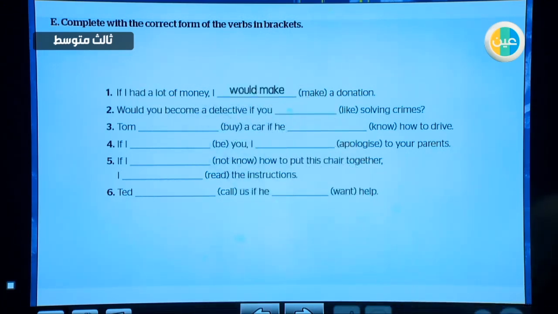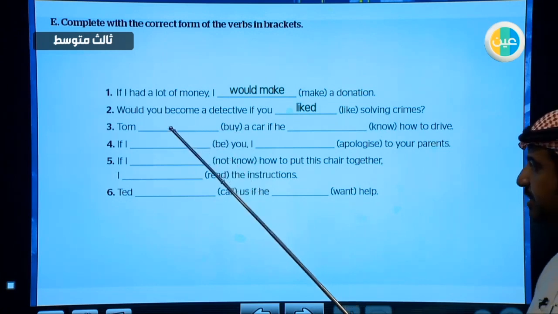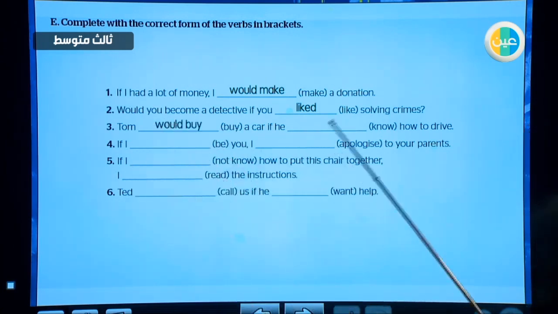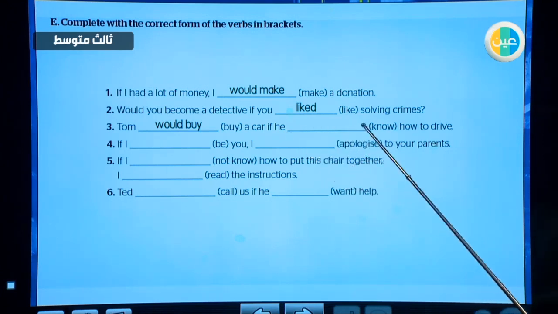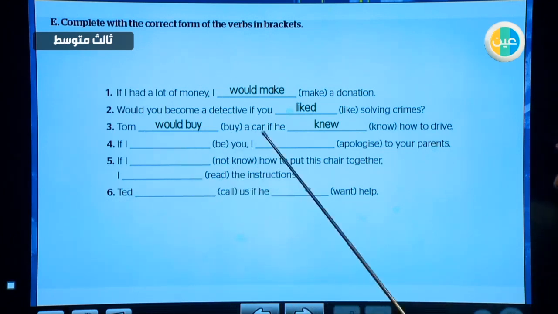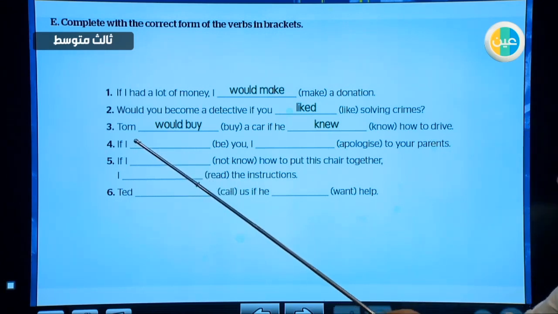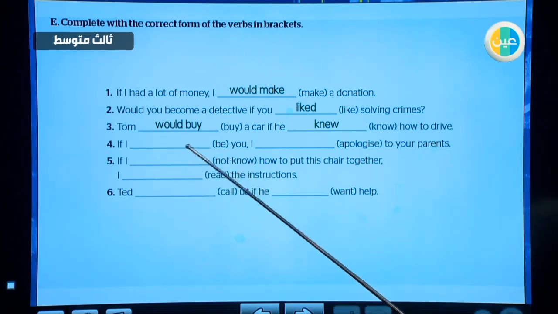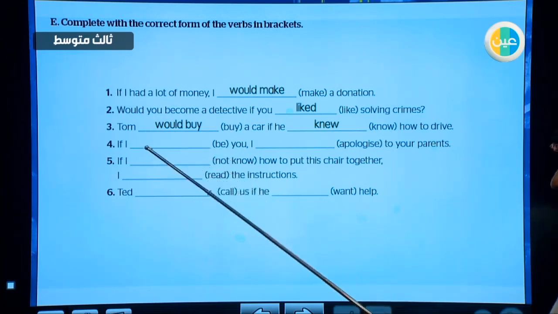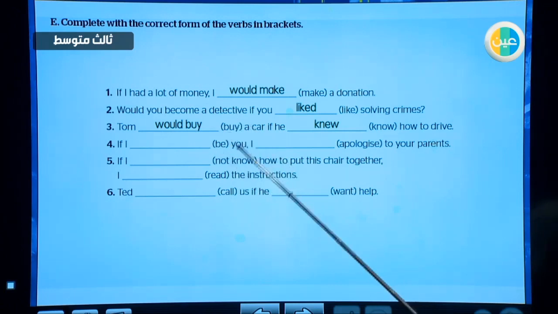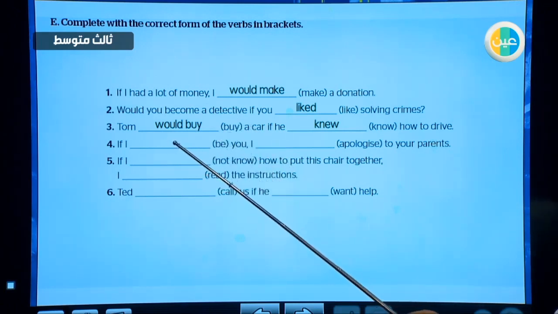a donation. Number 2, would you become a detective if you, this is the if clause, so the verb should be in the past, liked. 3, Tom, this is the main clause, would buy a car if he, this is the if clause, so it should be in the past, knew, if he knew. If I be you, this is a way to express your opinion or to give advice, and with the verb be we use were with all persons. So if I say if I was you or were you, of course, if I were